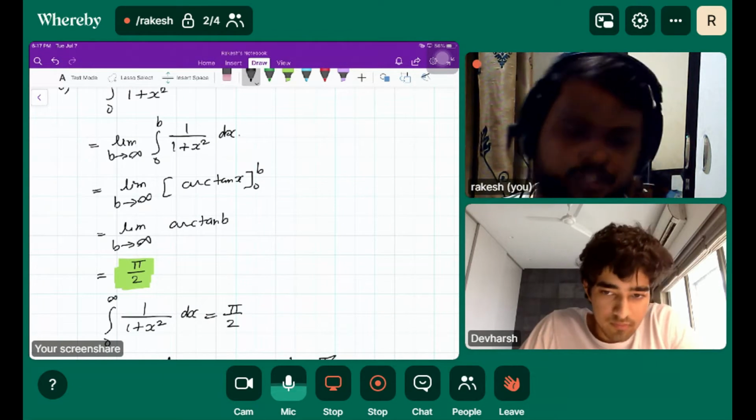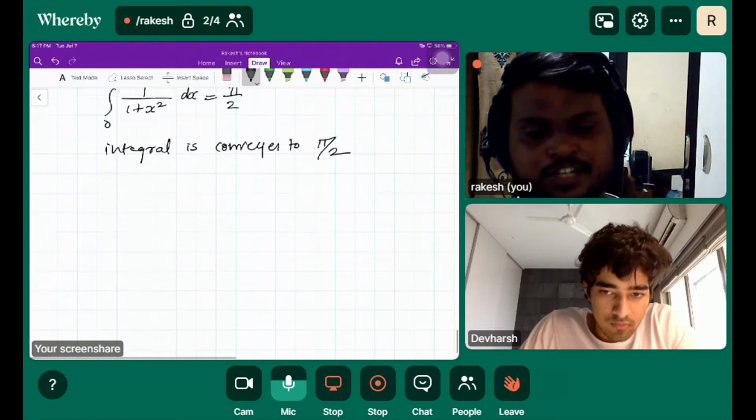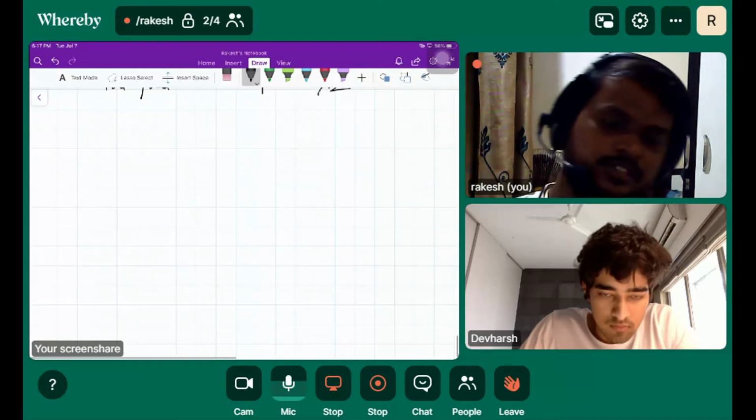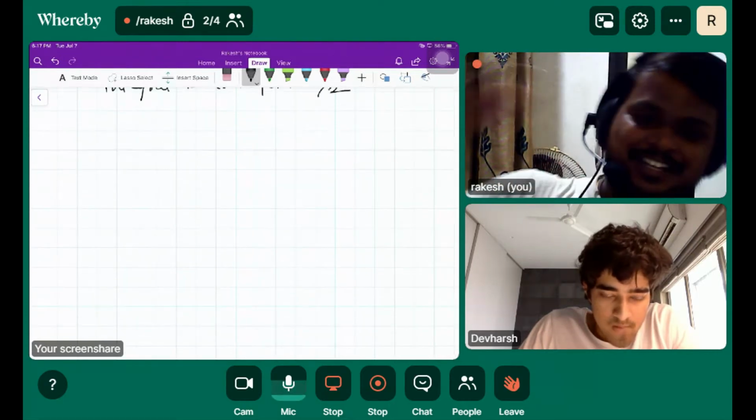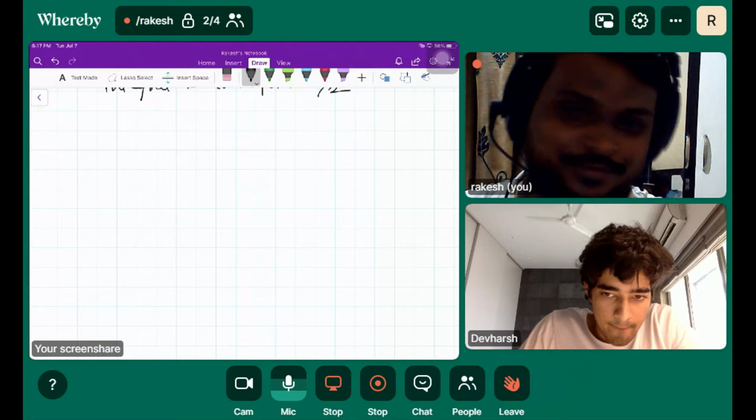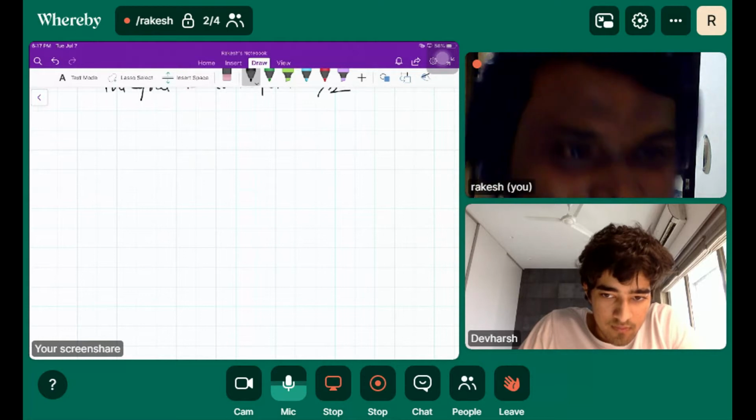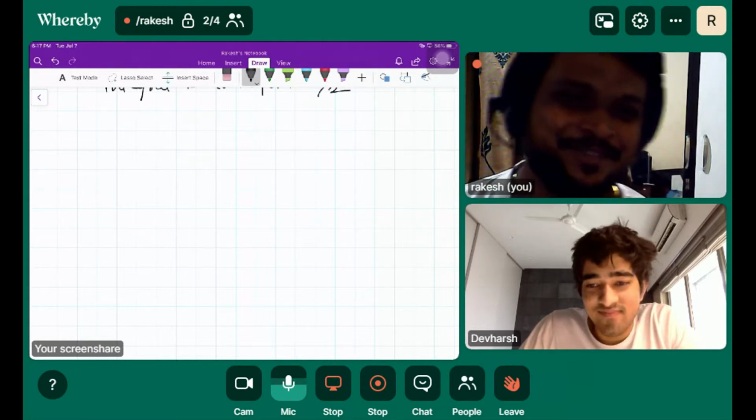Right. So now let me put up the definition of the integral test. Actually, sometimes I start the story from the climax. Sometimes it makes the story more interesting.